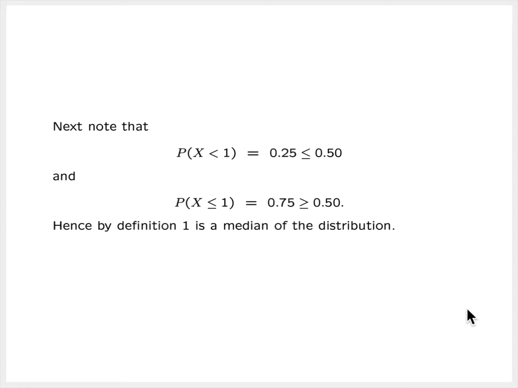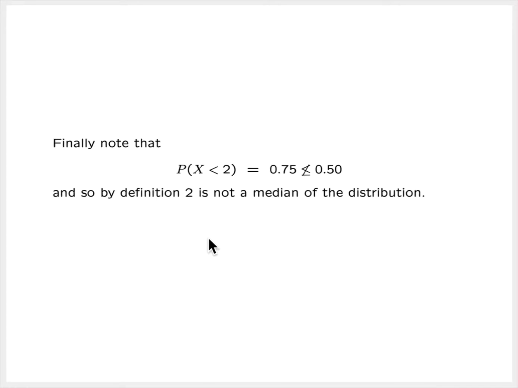Now let's consider the value 1 from the sample space. We note first that the probability that x is strictly less than 1 is 0.25, and that is less than or equal to 0.5. So this first condition is in fact satisfied. Next, the probability that x is less than or equal to 1 is 0.75, and that is greater than or equal to 0.5, and so both conditions are satisfied. This implies then that 1 is a median of this distribution.